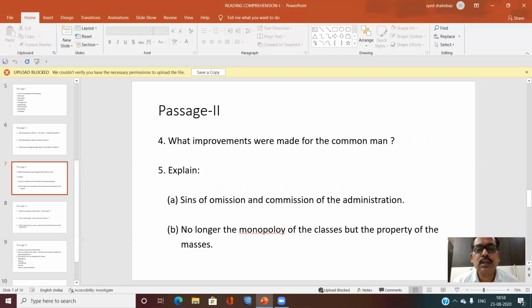Fourth question, what improvements were made for the common man? Answer: the standard of living of people of the villages was raised, and subsidiary occupations for the agricultural poor during the off-season were found. Housing of the poor was improved. Age-old wrongs of the depressed class like untouchability were removed. These are all successes of independent India.